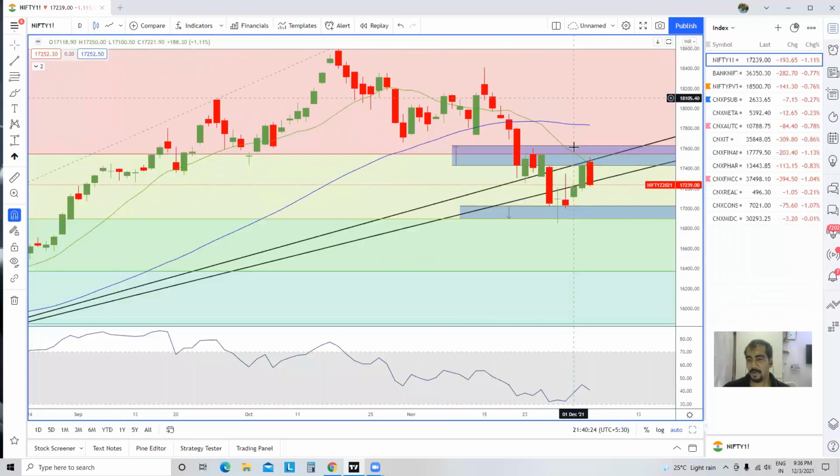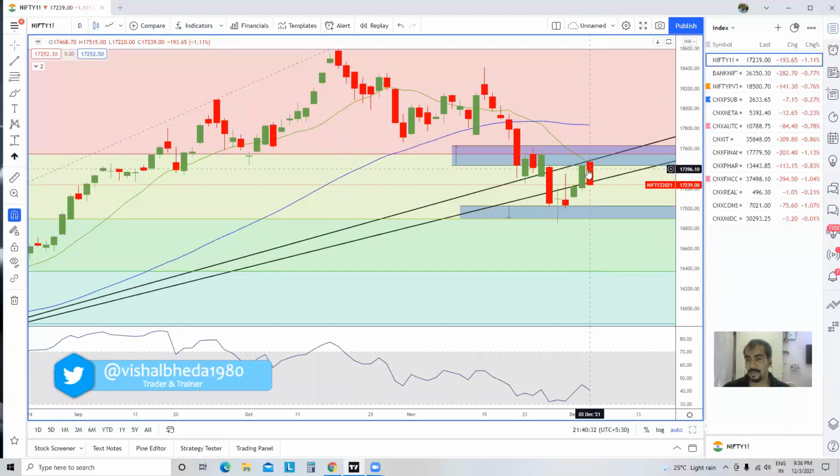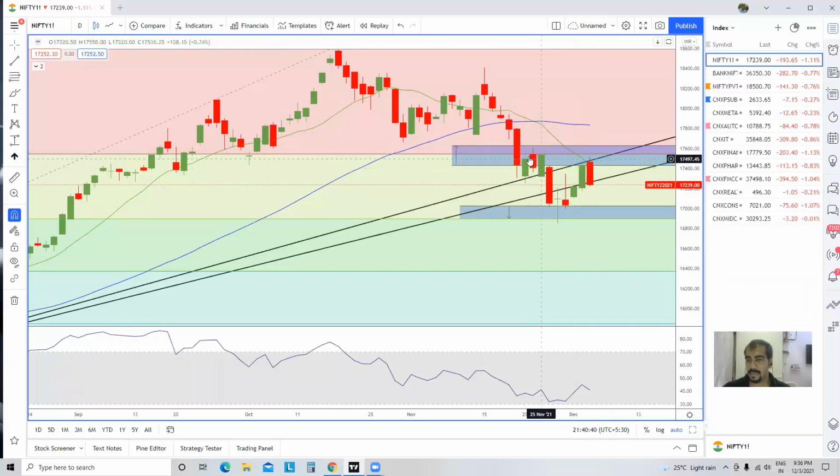In the daily chart, what we can see is we had a stupendous pullback, and then suddenly, if you must have seen my yesterday's Nifty short-term view video, I clearly shared that this is a range, actually a horizontal resistance band where a lot of candlesticks cluster. You can see even this particular zone. If I place a similar band over here, you will be able to see a very strong resistance here as well.